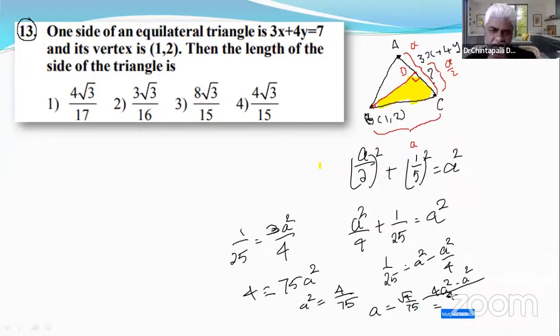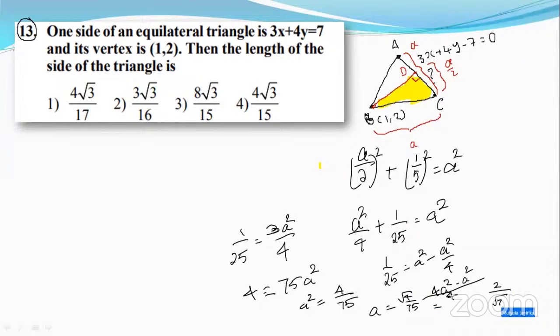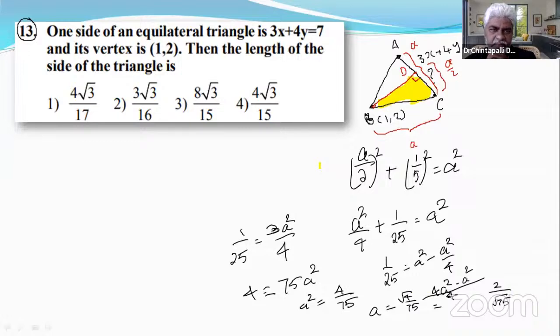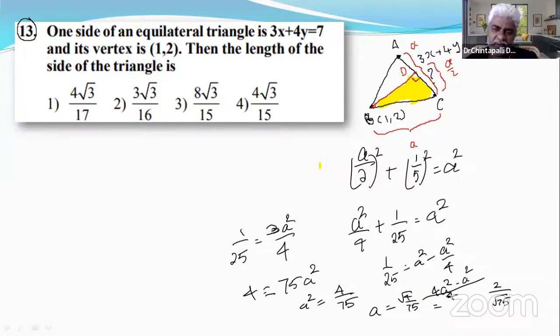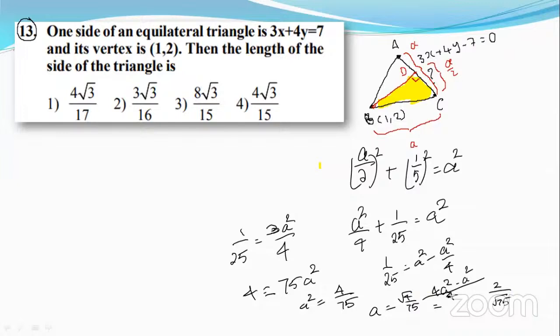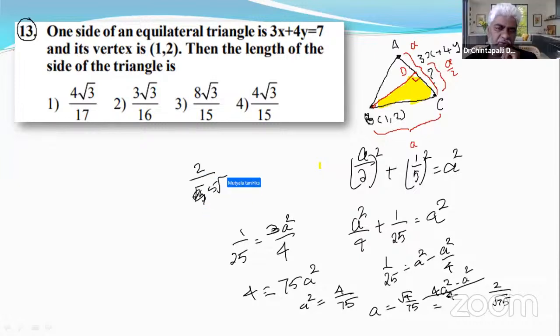a equals root of 4 by 75, that is 2 by root 75. Root 75 means root of 25 times 3, so 5 root 3. So it will be 2 by 5 root 3. Yes, it is the correct answer.